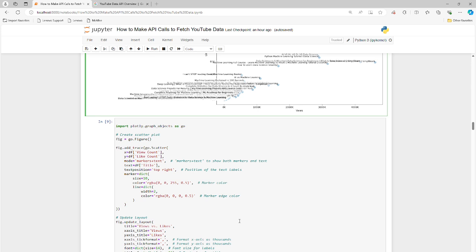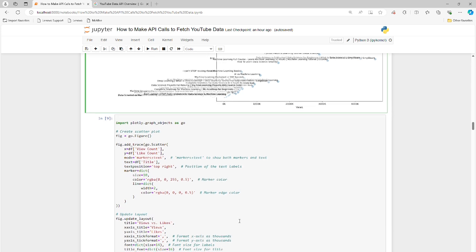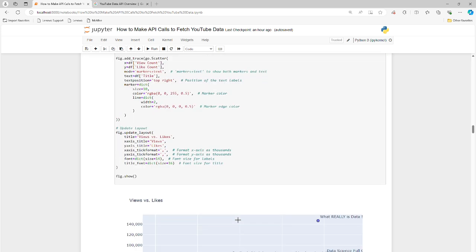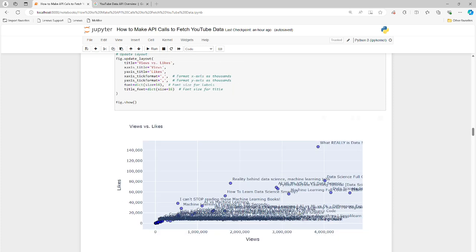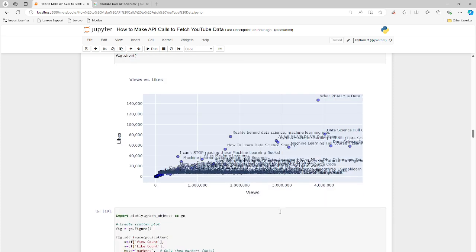This is called Plotly. I've done a few videos about Plotly charts. I like these a lot because they're very interactive. You can zoom in, zoom out, put the mouse over this, and get the pop-up of all the details. So that's the coordinate of the dot that's plotted. What really is data science? Okay, we can tell that's the title. And then I can put my mouse over any of these and get details about this, right?